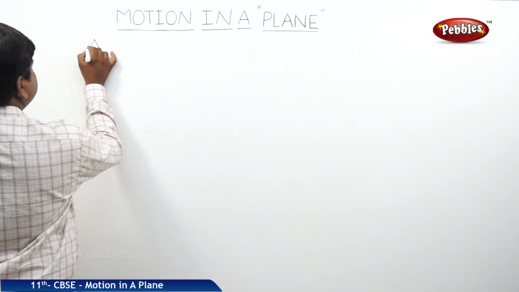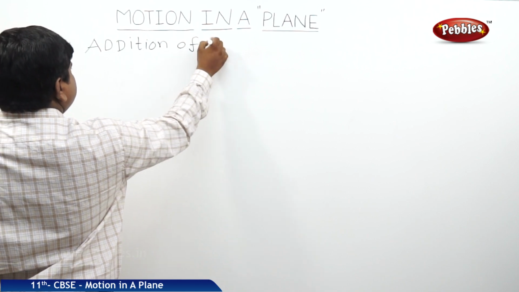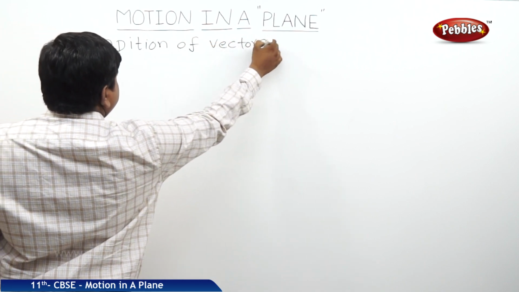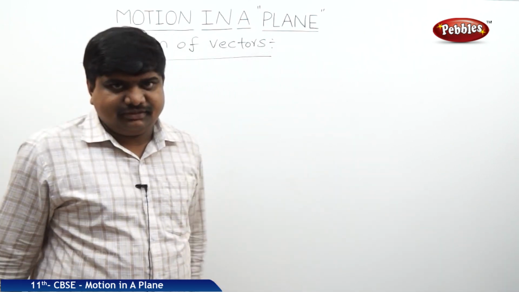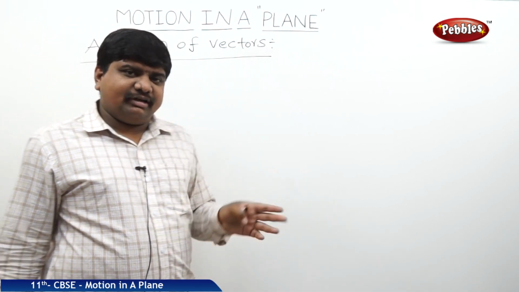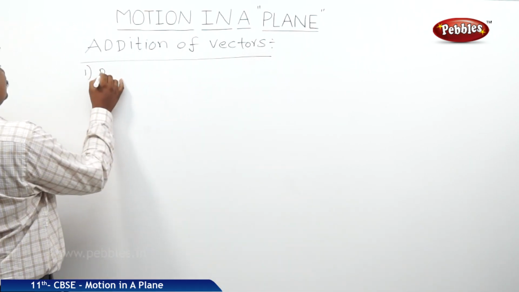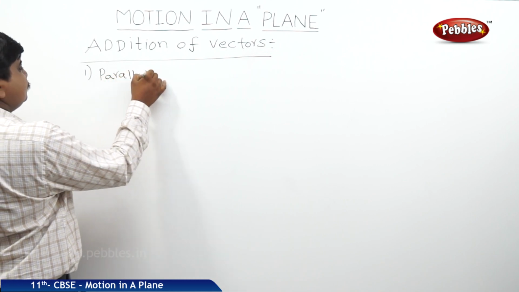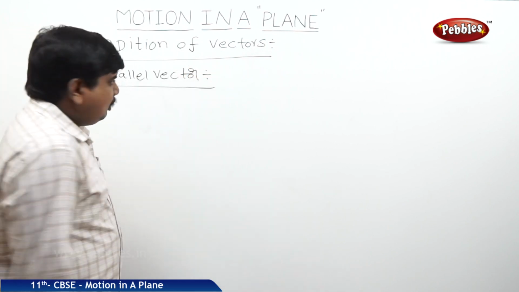Now we will see the rules to be followed to add vectors, nothing but addition of vectors. The general algebraic laws are not valid in the addition of vectors. For scalars, they are valid. So what are the rules to be followed in the addition of vectors? There are two types: parallel vectors and anti-parallel vectors. Take one example. The first example is parallel vectors, or equal vectors.